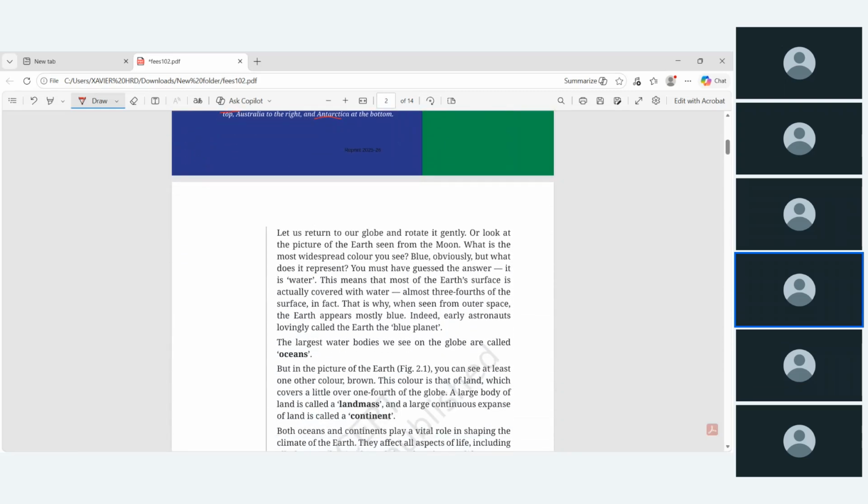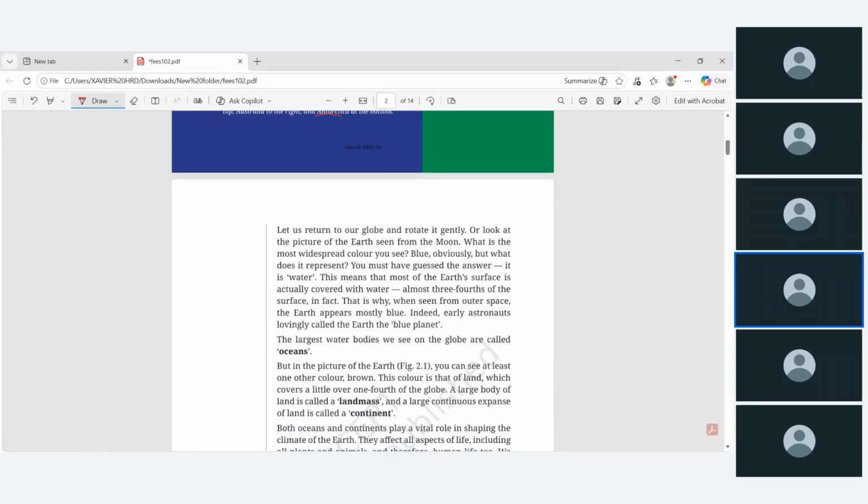So, the picture of the Earth seen from the Moon. What is the most widespread color you see? That's blue, obviously blue. Why? Because it represents water. Why are the most widespread colors like water? Because most of the Earth's surface is actually covered with water.